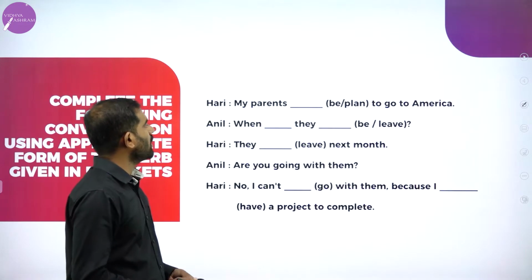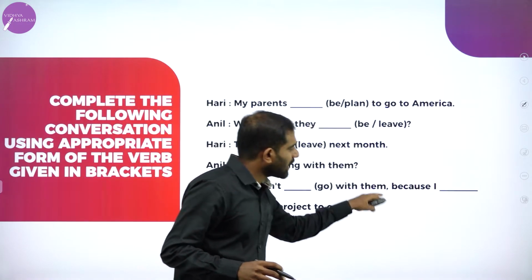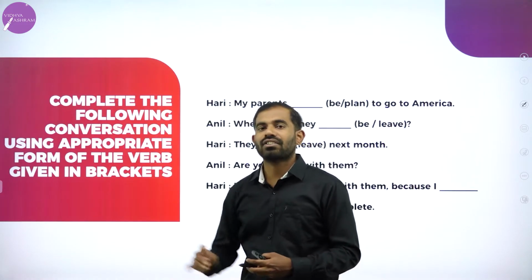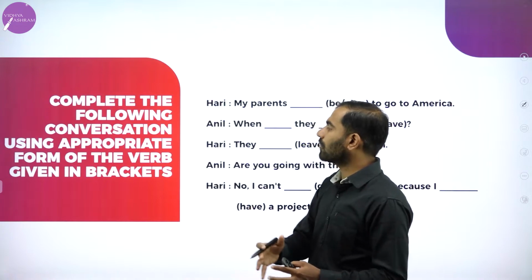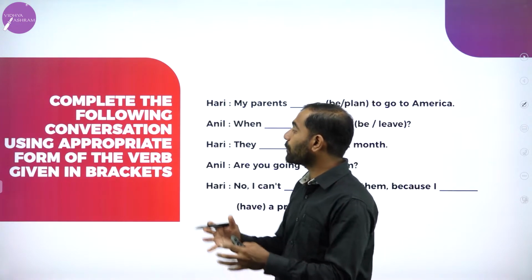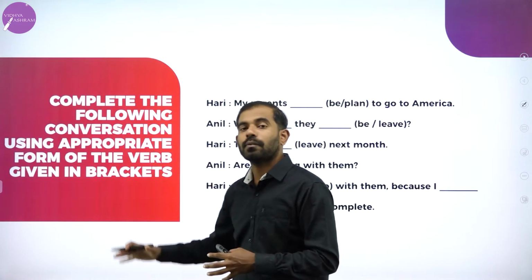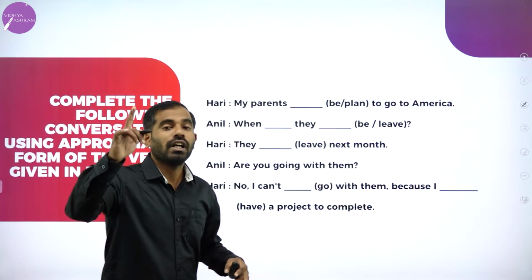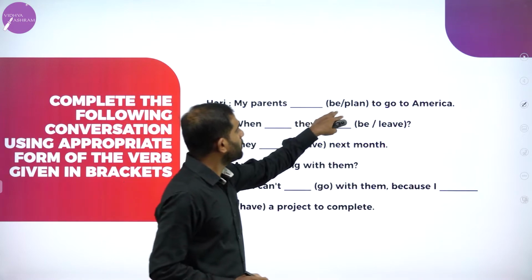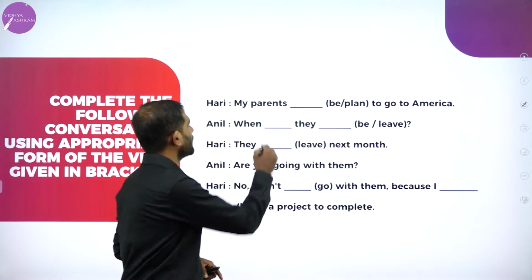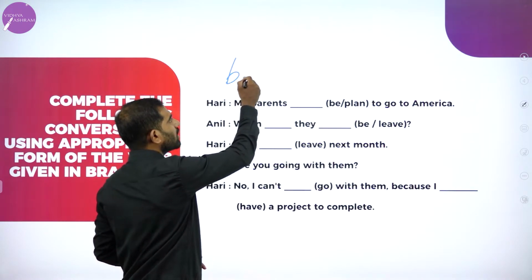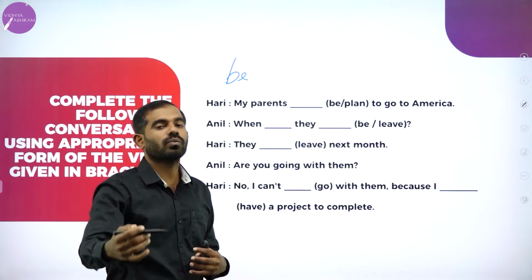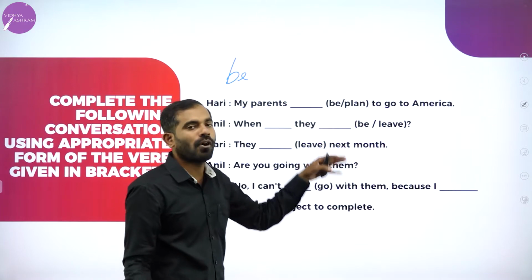Let's move on. Again, there are different kinds of verbs and different kinds of instructions given. Complete the following conversation using the appropriate form of the verb given in the brackets. They have already given the verb. And B form is very important. I have already taught second PUC students. There are various videos based on B forms and do forms.